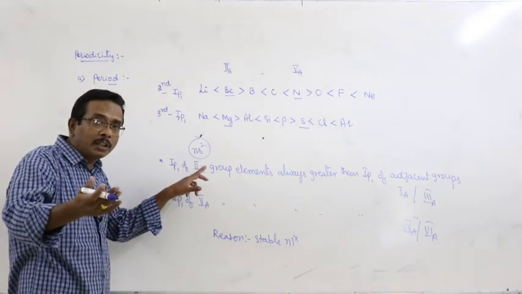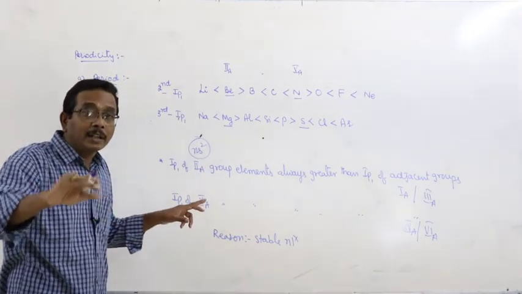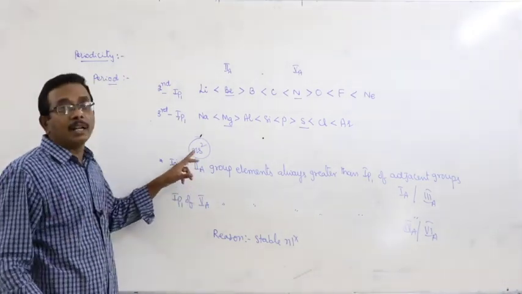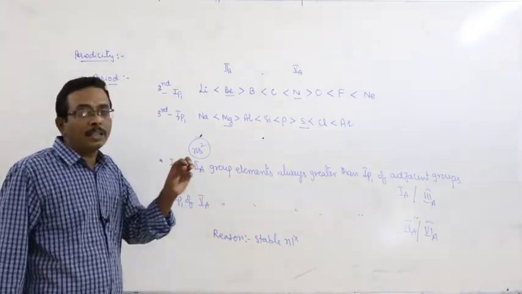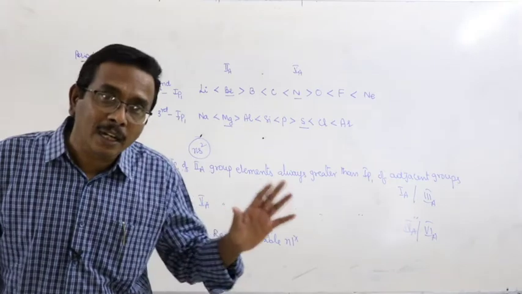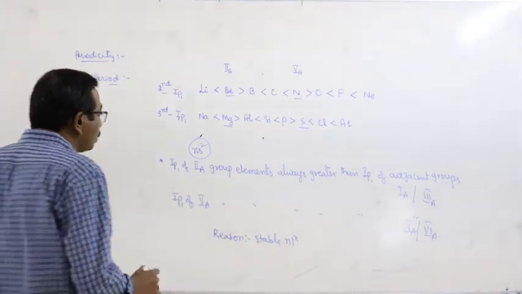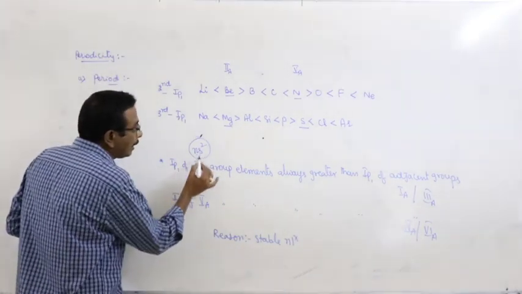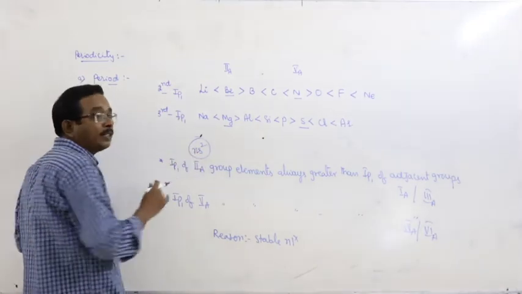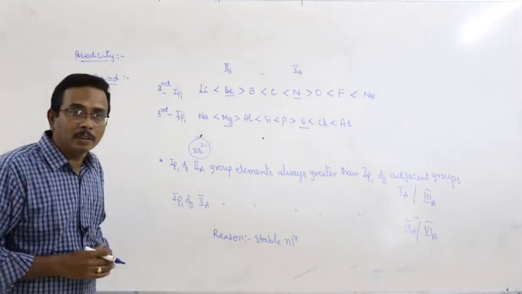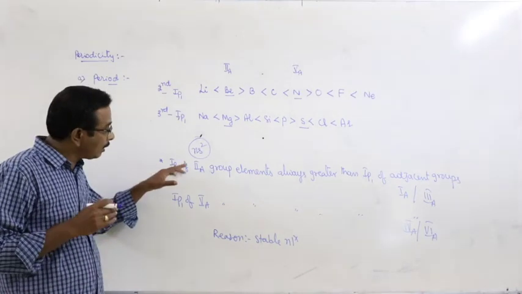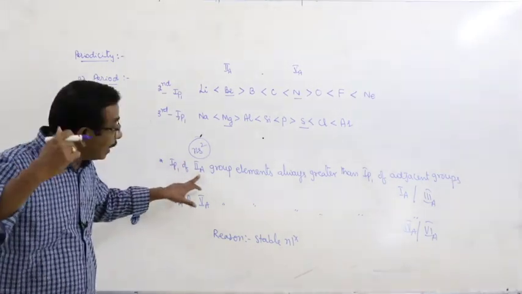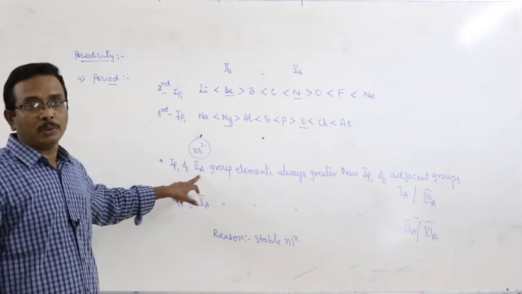According to Hund's rule, the elements in which completely filled orbitals are available are stable. And here in second A group elements, the outermost s orbital is completely filled. So that is a stable electronic configuration, and such elements have higher IP values.